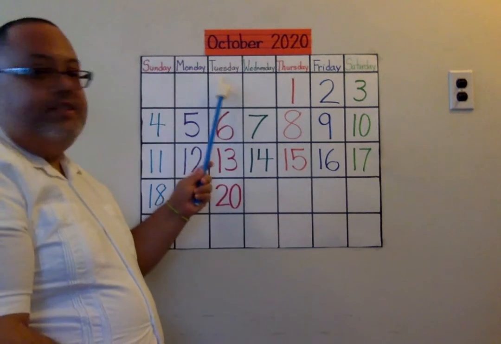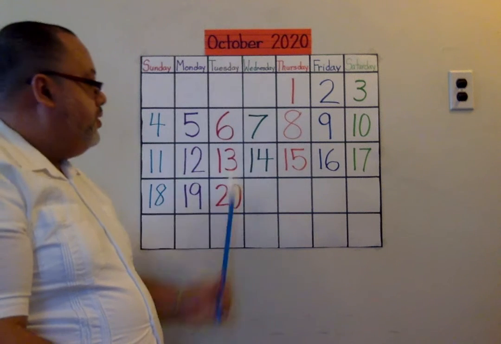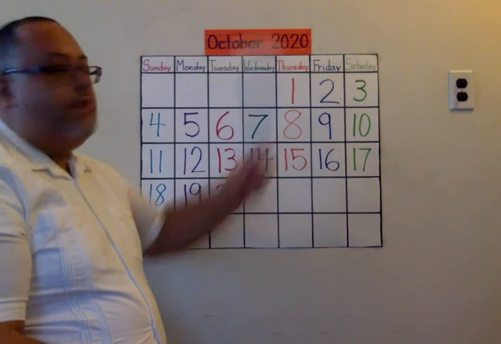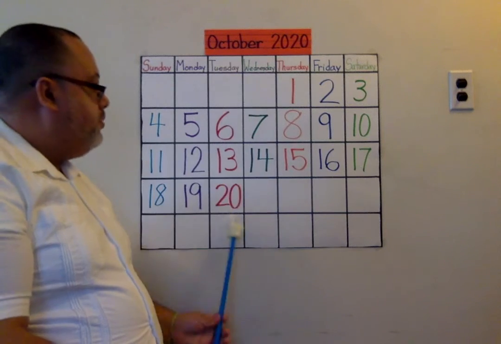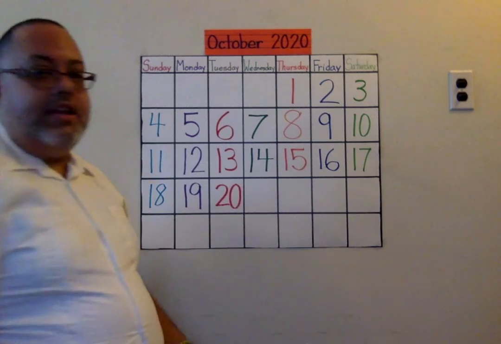So today is Tuesday, October 20th, 2020. Say it with me. Today is Tuesday, October 20th, 2020. And what's the weather? What can it be? Does anybody know? What can it be?